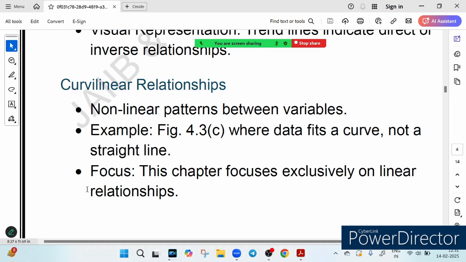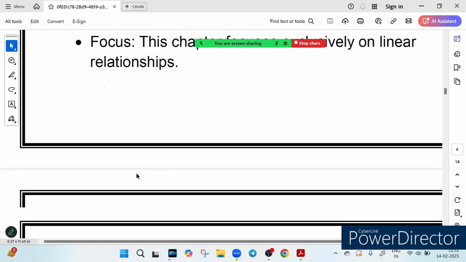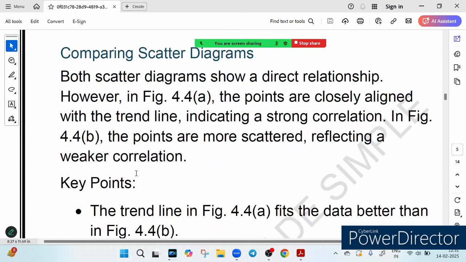Why do we need to understand it? Because you must know the limitations of this particular chapter. Whatever we are going to discuss is valid only for linear relationships. I hope this is okay. Right, now let's talk about the next point.